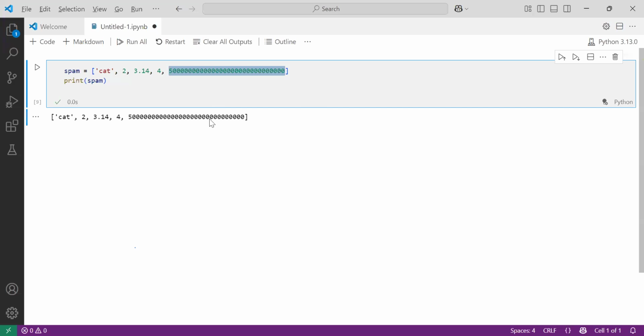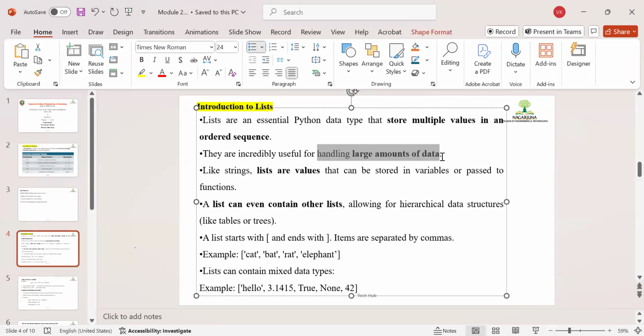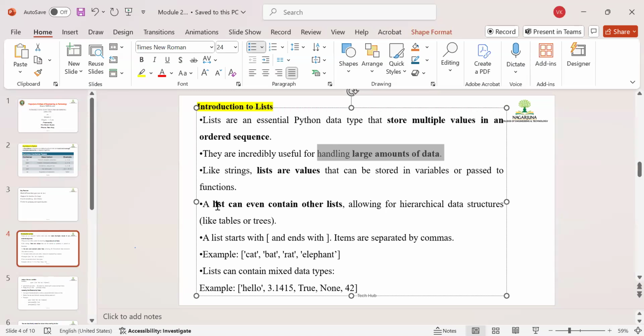You have seen in your PPT somewhere one point. Basically, lists are values, and a list can even contain other lists, which I will come to. Observe in your PPT, they are incredibly useful for handling a large amount of data. This means you can apply a large amount of data, and that works in the list too. This is the exact meaning. And one more point, a list can even contain other lists also.